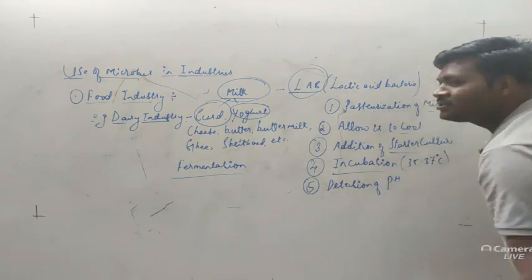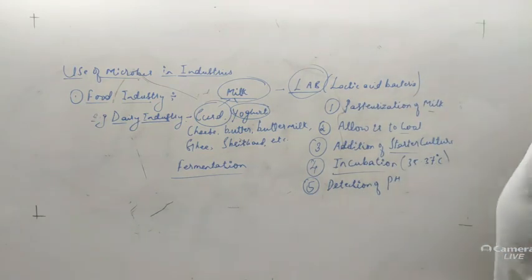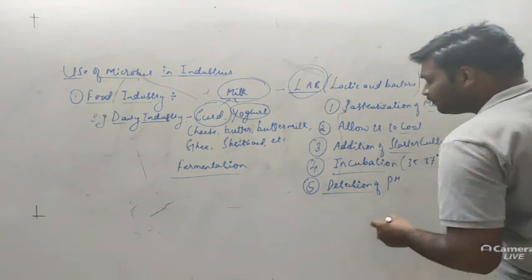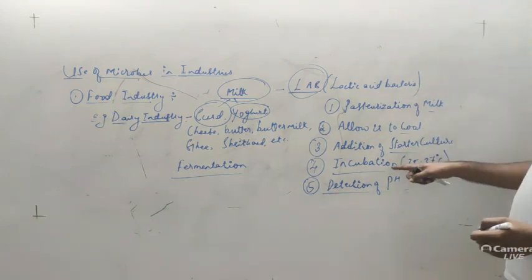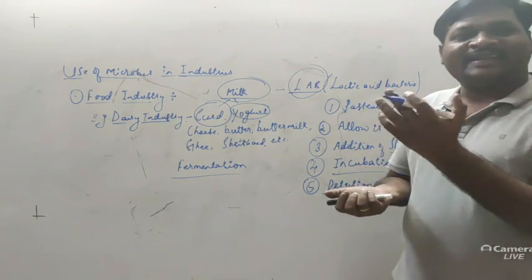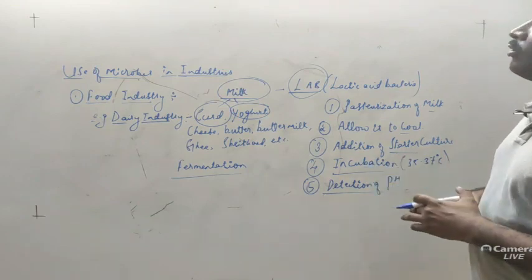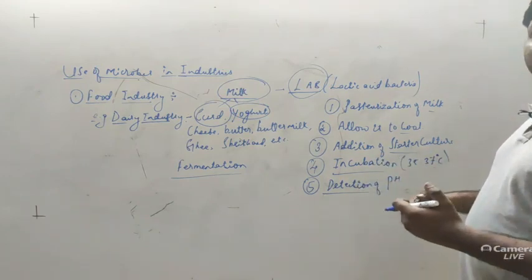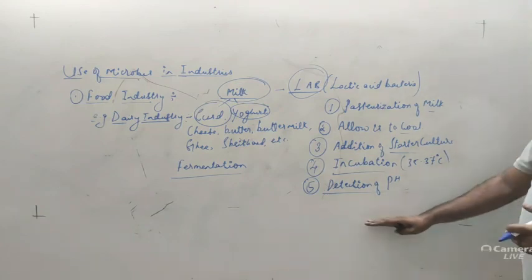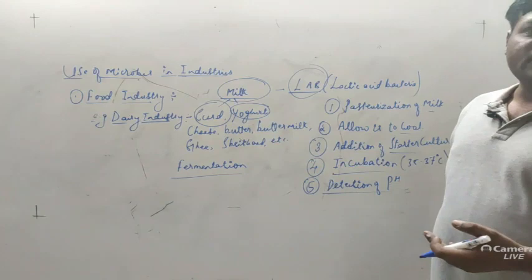pH. What is pH? That is the negative logarithm of hydrogen ion concentration. That is called pH. So here we are going to detect the pH of the particular product, and after detection, if the pH is slightly alkaline, we can say the product has been formed. It may be from 6.8 to 7.2, like that the pH should be there. Okay, and this pH range will confirm that the product has been produced.